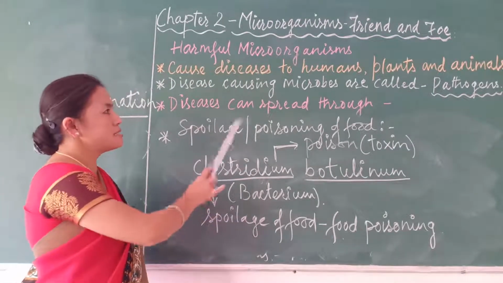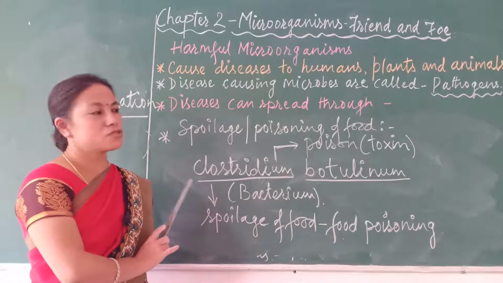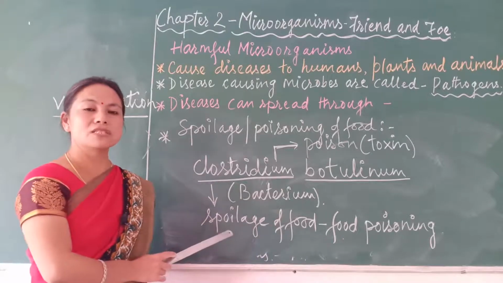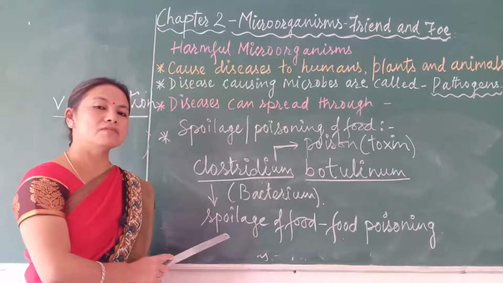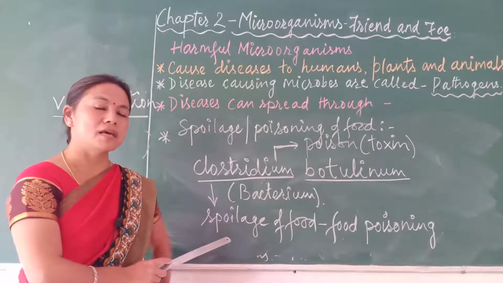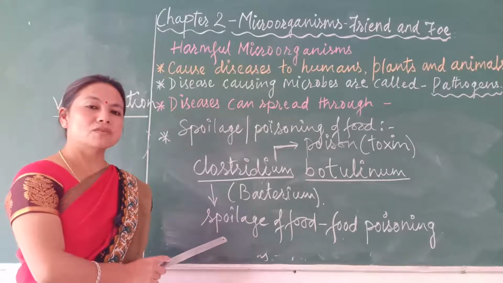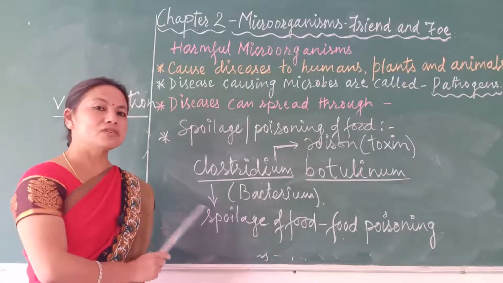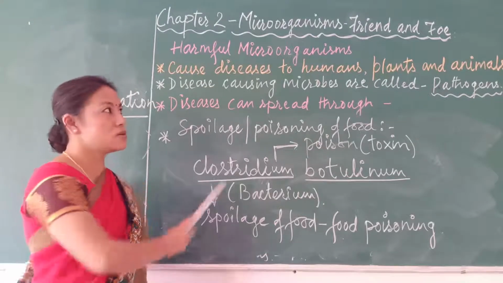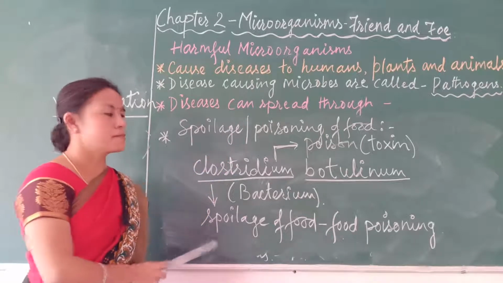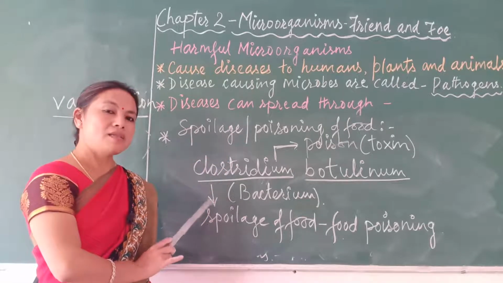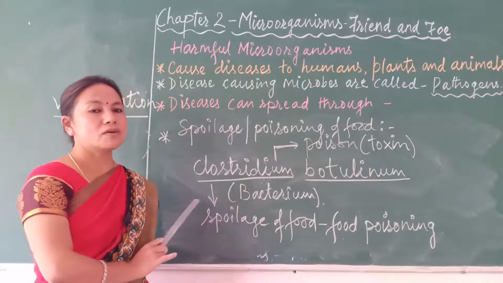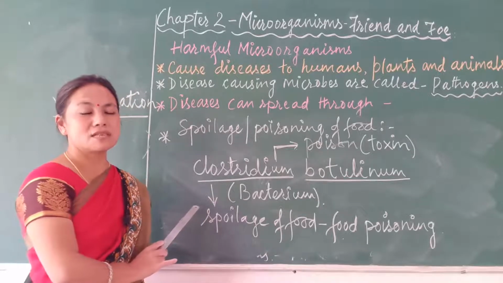Besides causing different kind of diseases to humans, they also cause diseases to animals. For example, foot and mouth disease is caused by a virus. Anthrax is a disease which is caused by a bacterium, Bacillus anthracis, etc. There are several animal diseases which are also caused by microorganisms. Besides animals and humans, these microorganisms also cause diseases to plants.